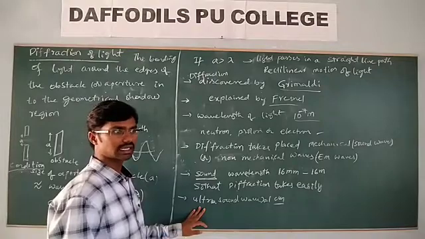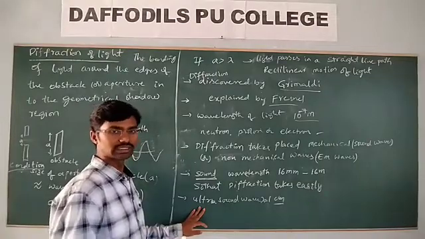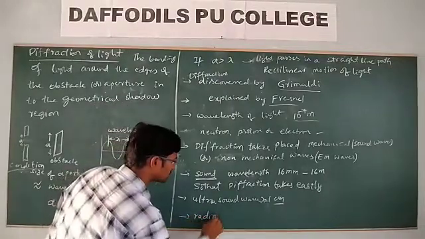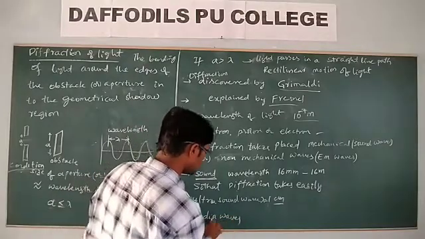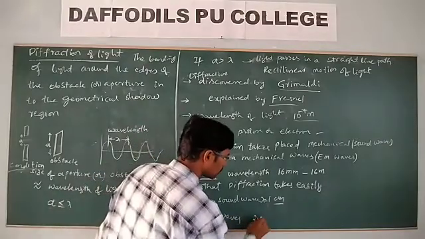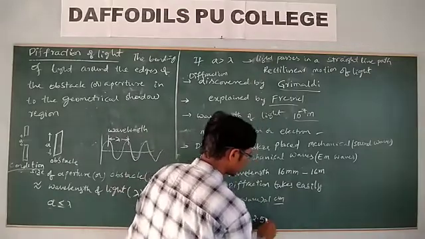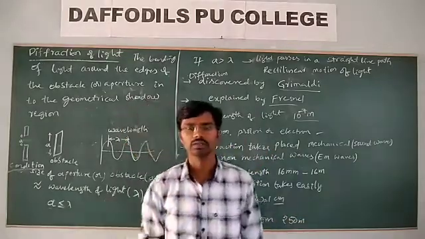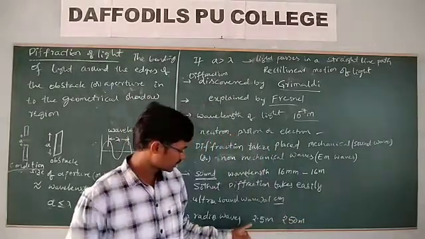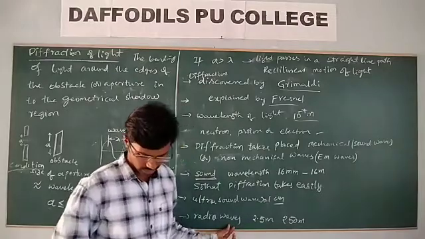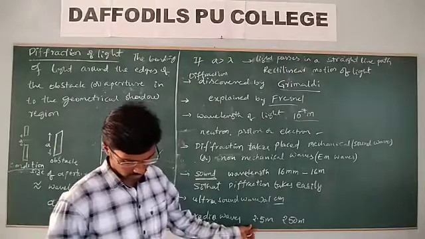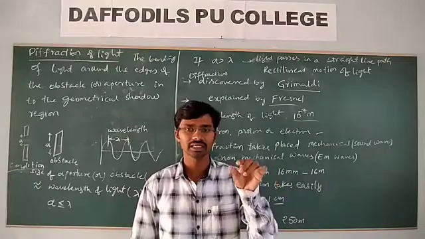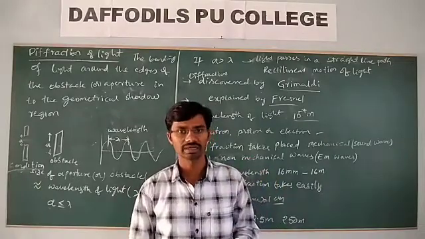X-rays can be diffracted by crystals, which was studied by Laue. But radio waves can be diffracted easily. Why easily? The wavelength of radio waves is around 2.5 meter to 250 meter. So they can be diffracted, whereas X-rays are diffracted by crystals.